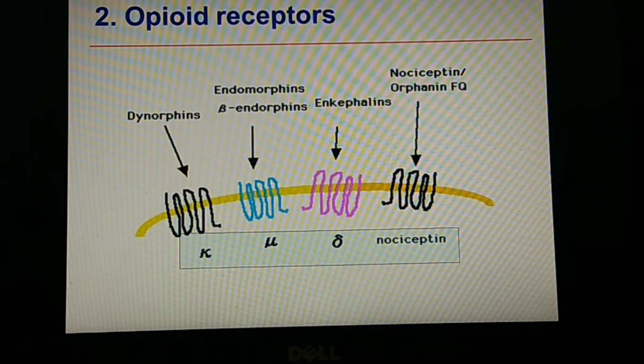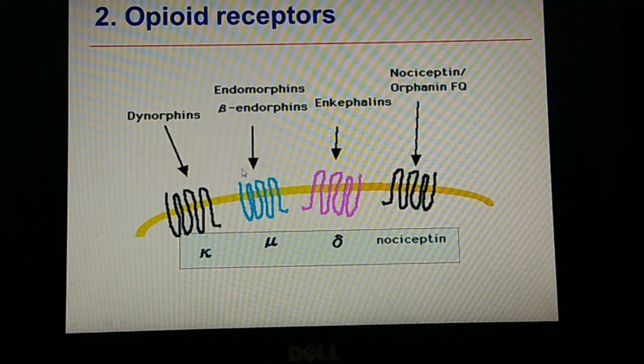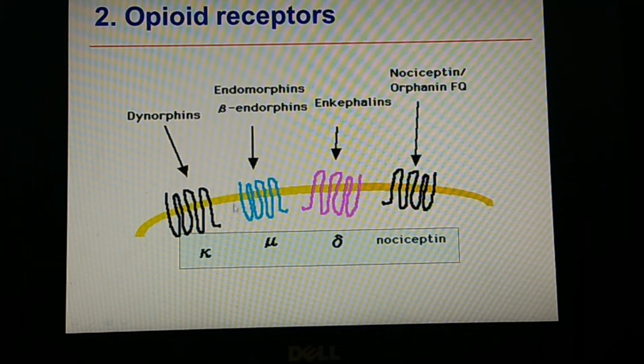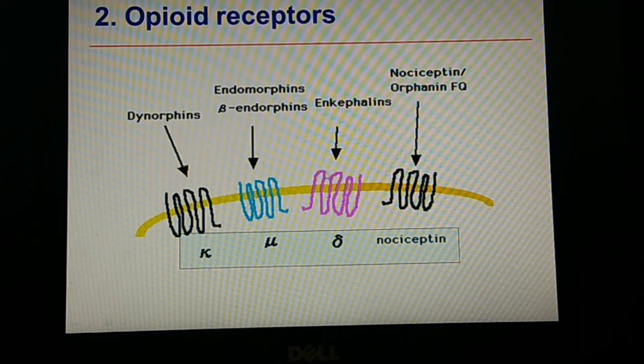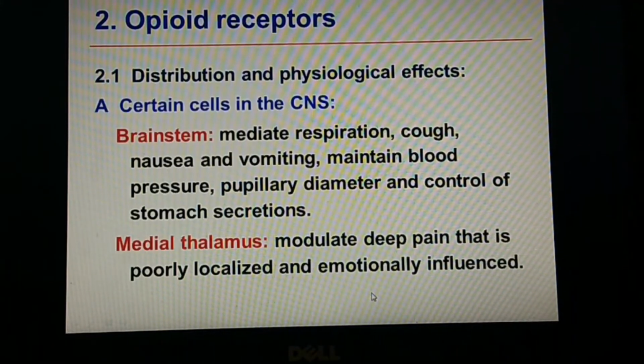We have receptors for the opioid analgesics to act on. There are three important kinds of receptors: the kappa receptor, the mu receptor and the delta receptor. Dynorphins usually act on the kappa receptor; endomorphins and beta-endorphins act on mu receptors; and enkephalins act on delta receptors. We also have nociceptors, that is, nociceptin receptors. These are the various kinds of opioid receptors you are going to find in the body.